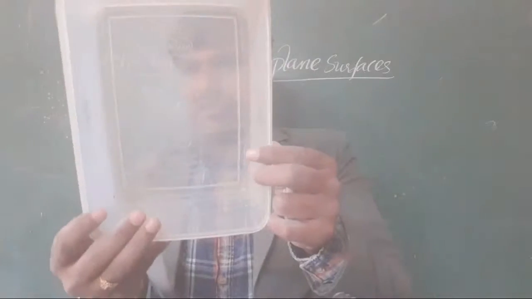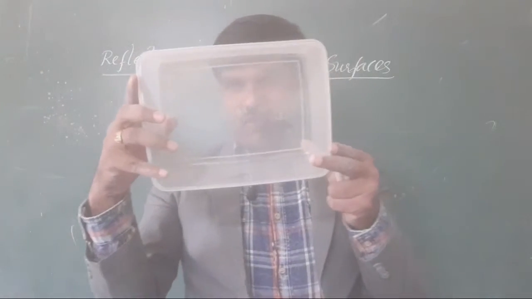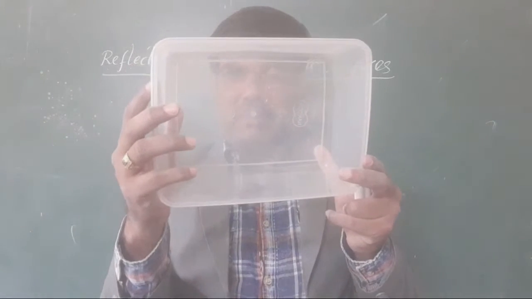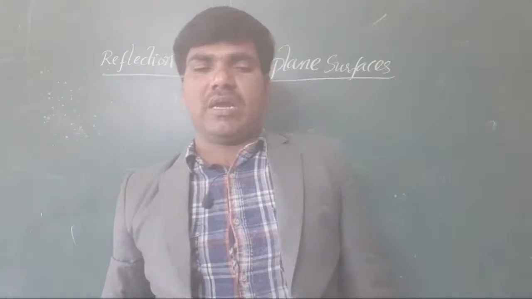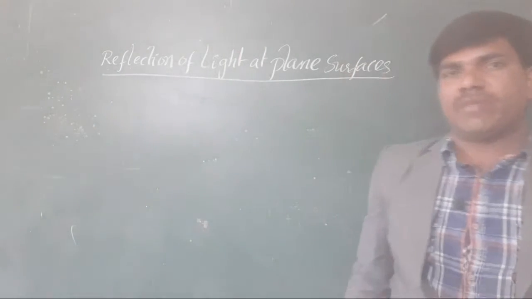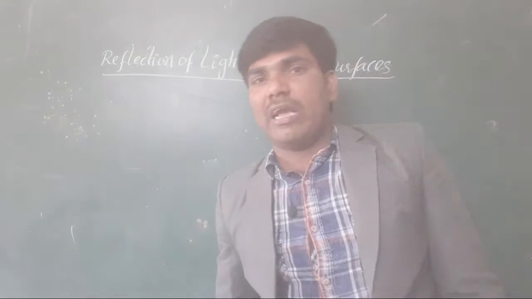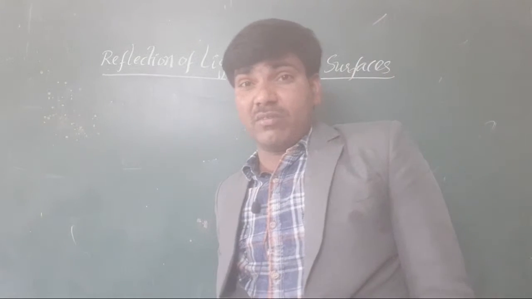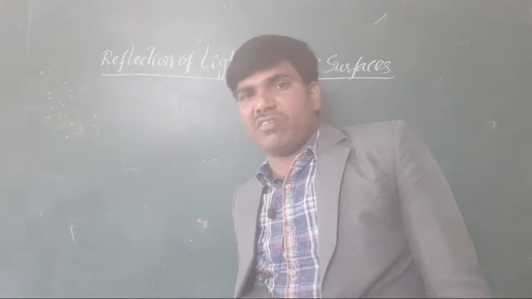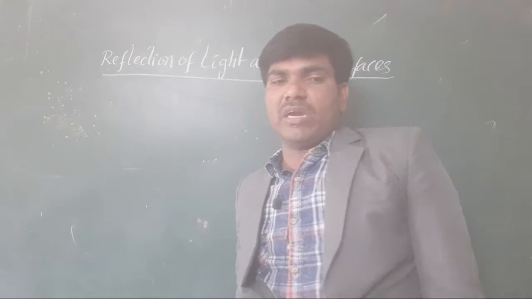Suppose I take this plastic. I am not appearing clearly for you now. Now I am appearing clearly. Because of this, I am not appearing clearly for you. That's why it is called what? It is called transient media or partially transparent media. I hope you got it. Yes, oil paper is a transient media, that is a partial transparent media. Okay, clear, all of you?